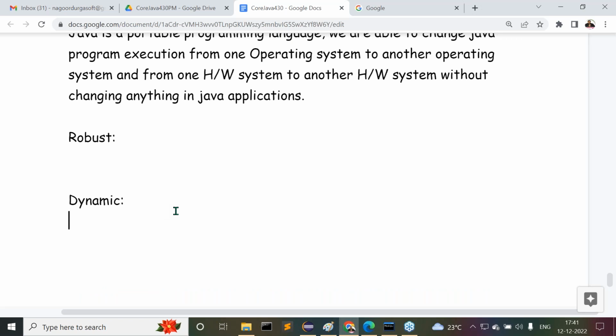Guys, observe carefully what I'm telling you. You know already, when a programming language is a dynamic programming language, if the memory allocation is at runtime, in any programming language, if the memory allocation is going on at runtime, then the programming language is a dynamic programming language. Got my point or not? So the point I'm telling you, Java is a dynamic programming language. Am I right or not?